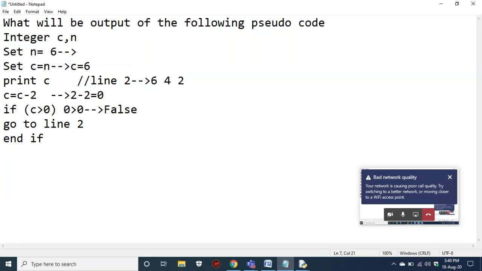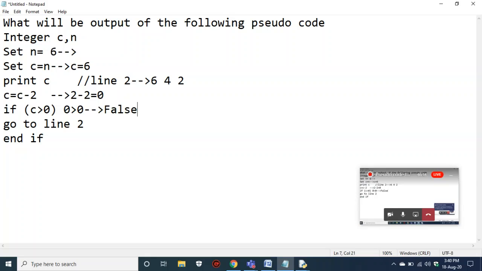Right? The statement is false, so now your code has been stopped here. The block of if has ended. So what is the final output we have got? 642. You have to understand there is no loop here. He doesn't write any loop here.